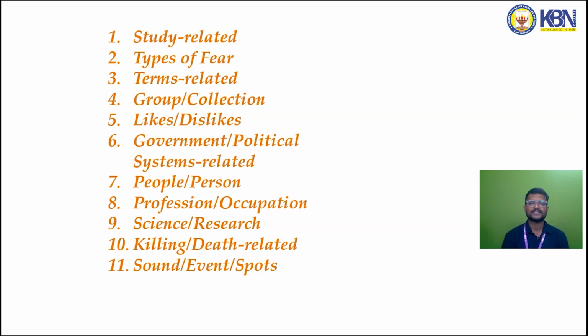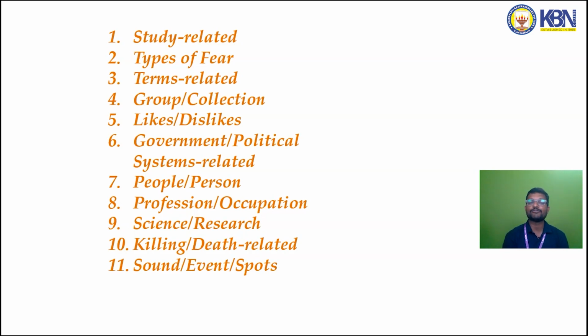Then people, types of people, their personalities, whatnot. Then there are one word substitutes which talk about profession, the occupation of a person. There are one word substitutes related to science and research. There are n number of one words related to killing, death related.